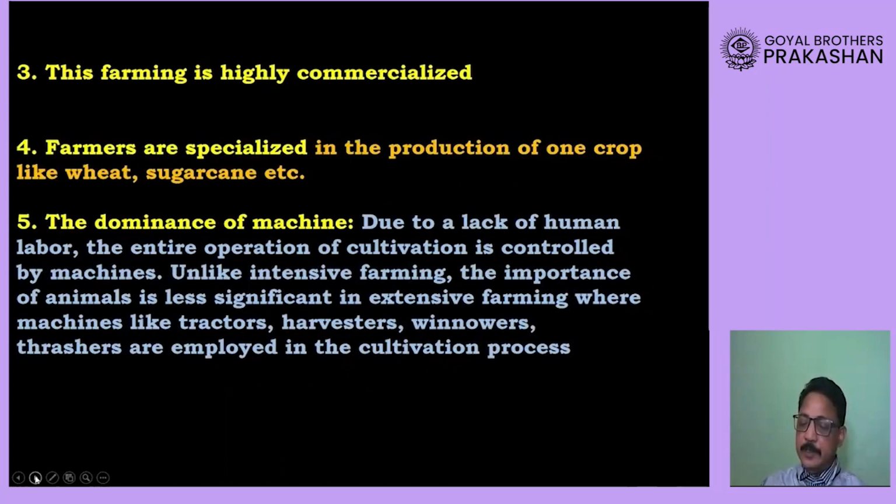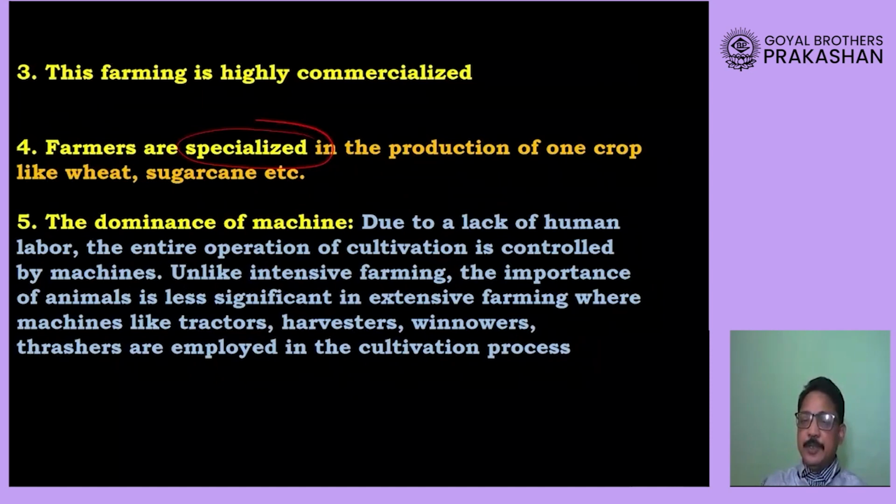Now this farming, as I told you, is highly commercialized, and in extensive type of farming, farmers don't grow 2 or 3 crops. He grows only 1 crop in 1 year, and the same crop he keeps on growing year after year. So this is how these farmers are specialized in production of 1 crop. Okay, then these farms are, as I said, very huge in size. About 250 hectares is a very huge size of farm.